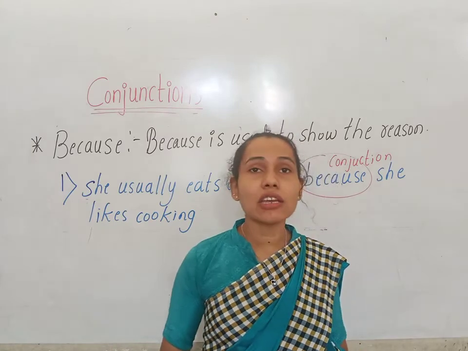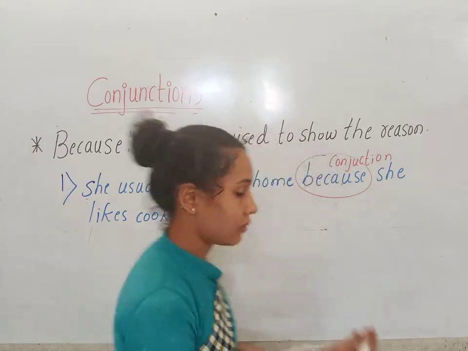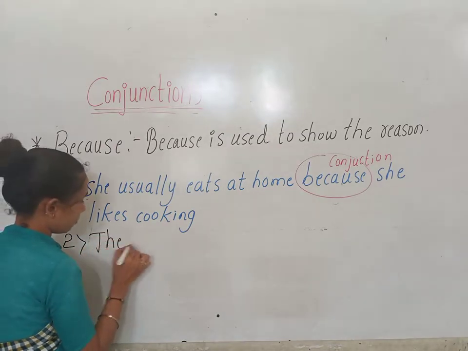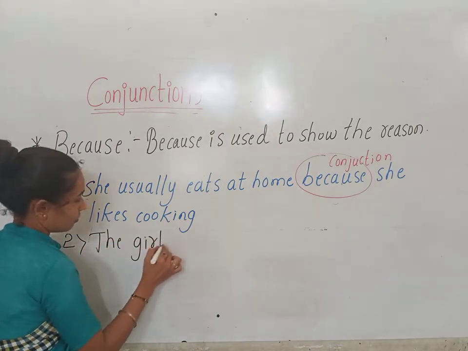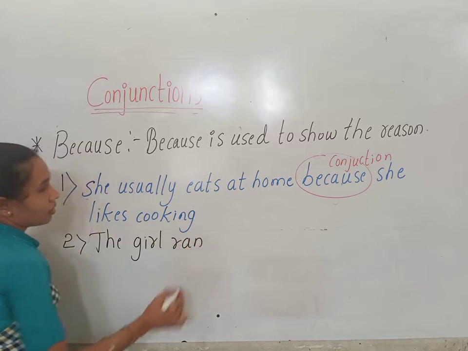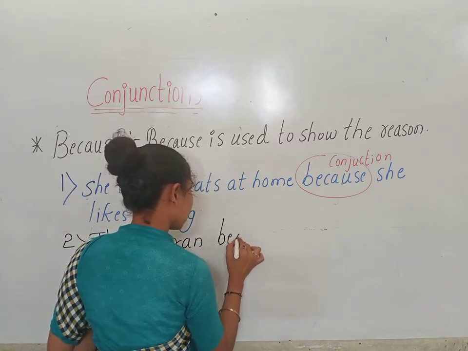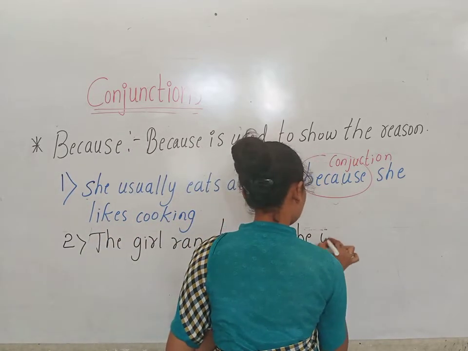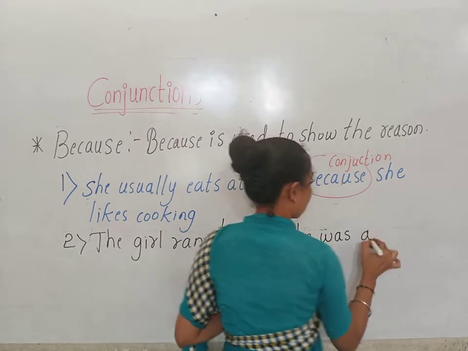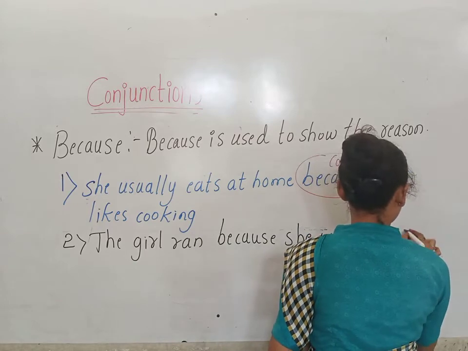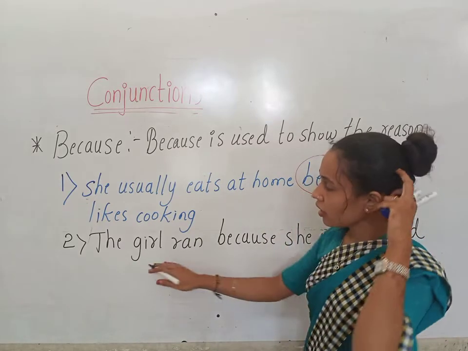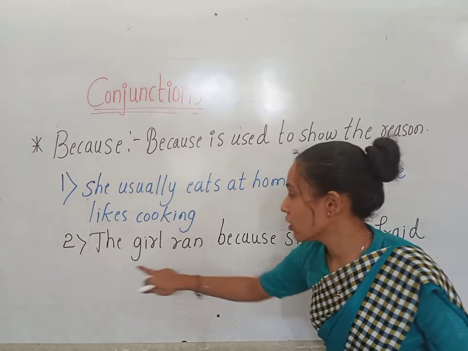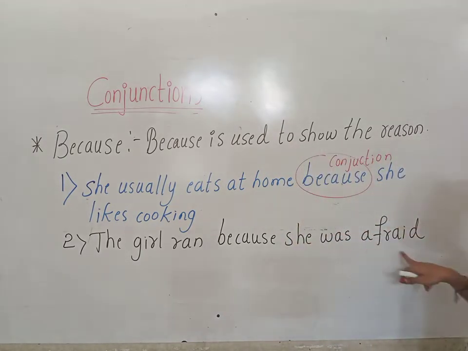The girl ran because she was afraid. See children, here the girl ran and she was afraid.